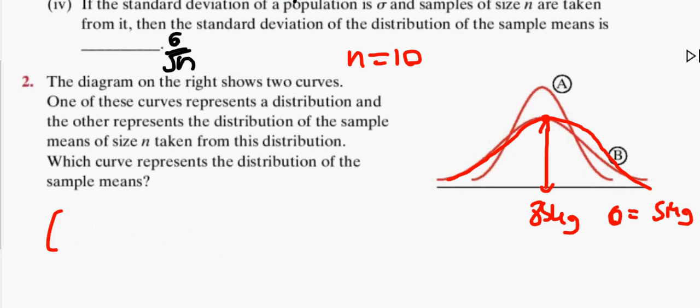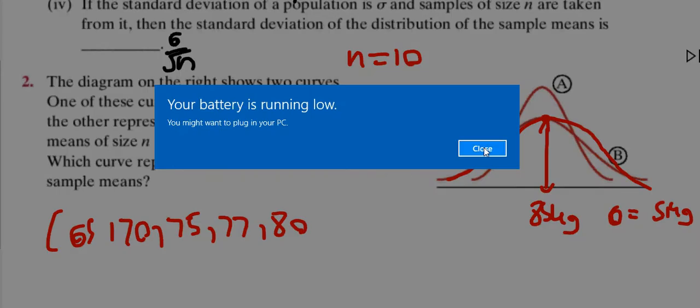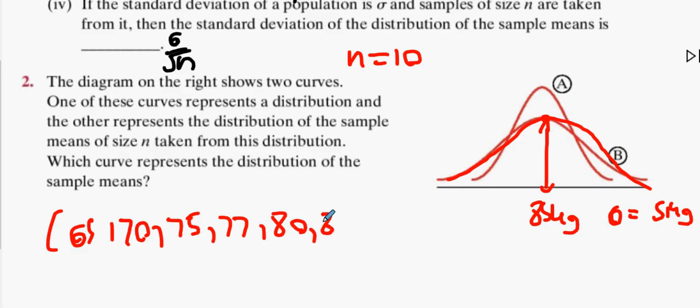Okay, something like this. 65, 70, 75, 77, 80, 85, there we go, 90, 95, 105. What I'm saying is, when I average 10 people, Carl, I'm far more likely to score an 85 using that than scoring an 85 just picking one person at random.